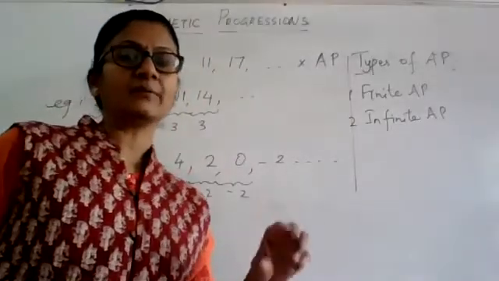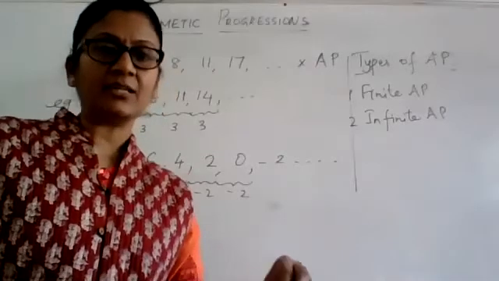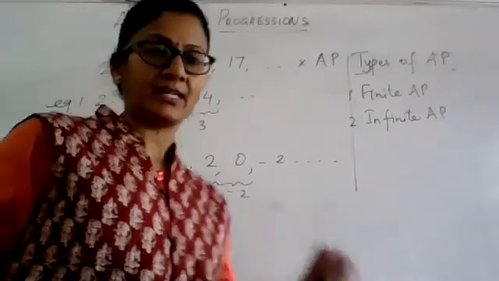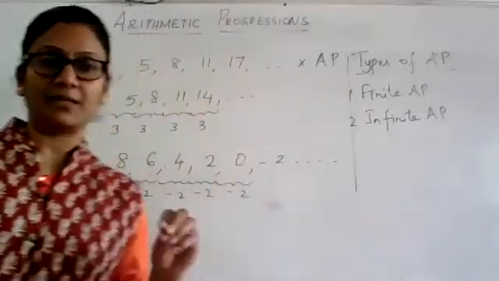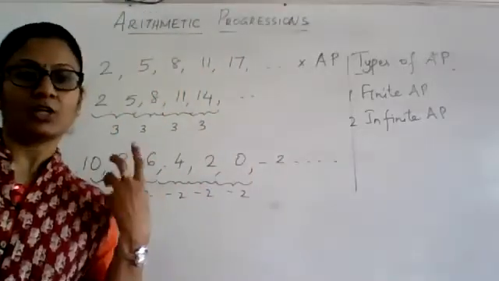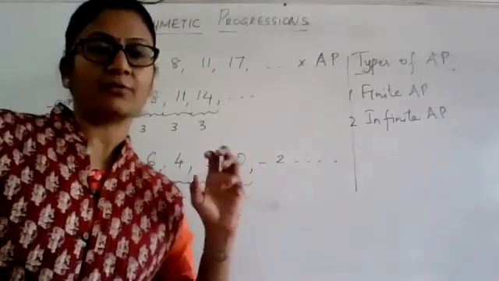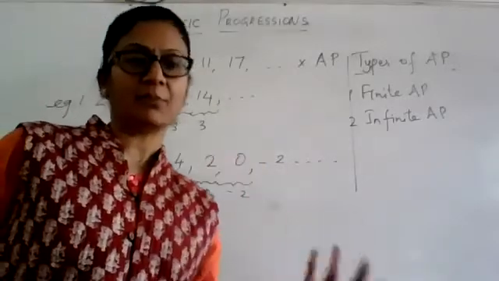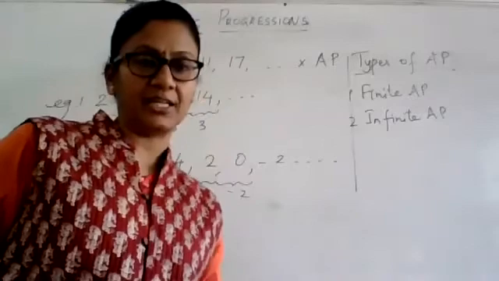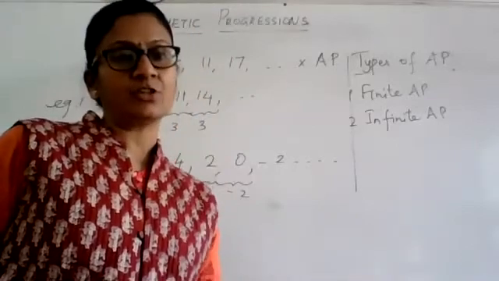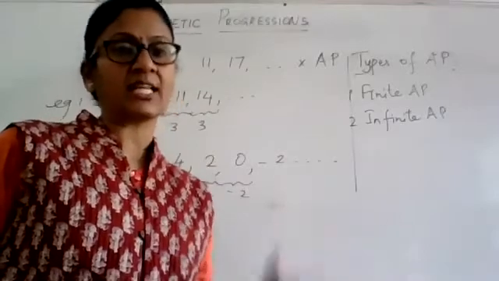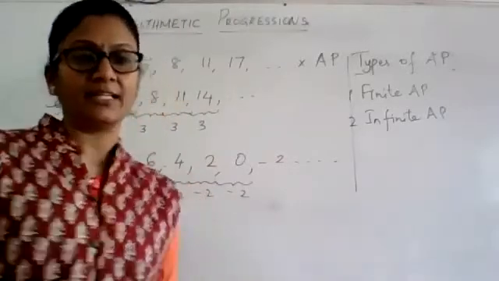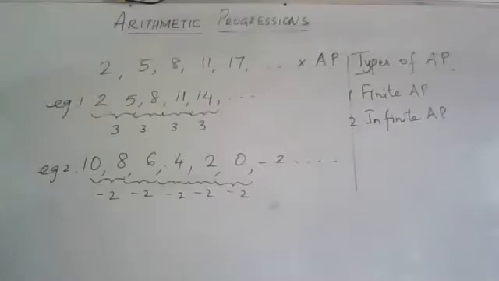When the number of terms in an AP is fixed, that means it specifically has a last term. Such an AP will be called a finite AP. If an AP has no fixed number of terms, that means there are infinite terms, it naturally tells me that there is no last term for that AP. So such an AP will be called an infinite AP. So write down quickly.